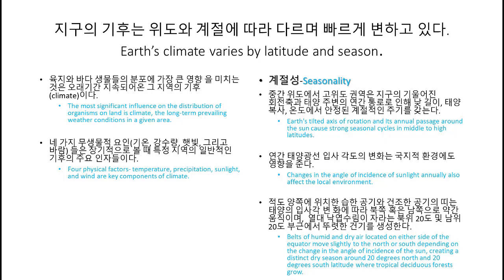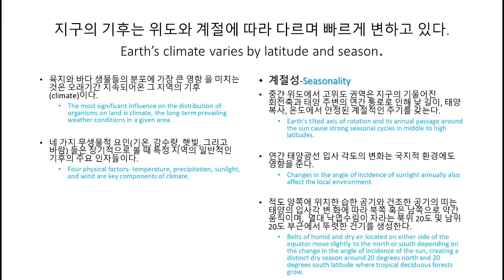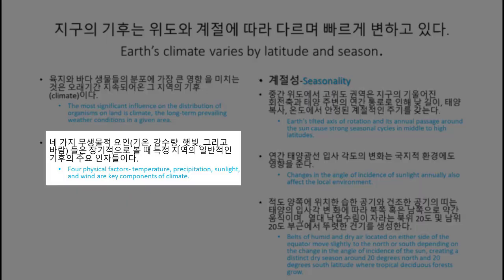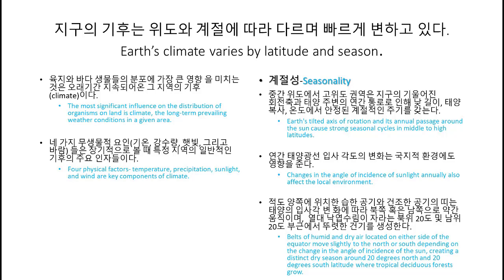Climate, on the other hand, is the long-term average of the weather of an area. This would refer more to the type of weather you could expect at different times of the year. Normally, the northern US can expect snow or below freezing temperatures in winter and warm summers with some humidity. These expected weather patterns, together with other factors, make up our climate, which generally remains unchanged over the span of a human lifetime. Now, there are 4 abiotic factors: temperature, precipitation, sunlight and wind. These constitute the major components of climate.